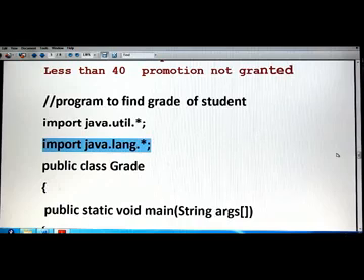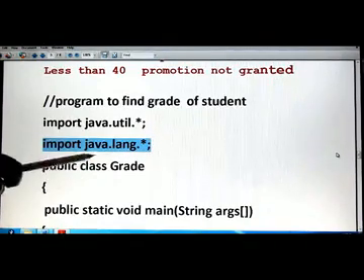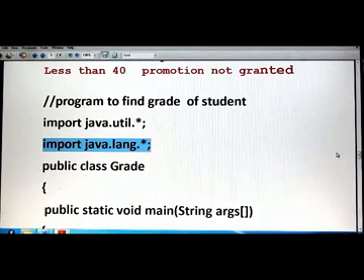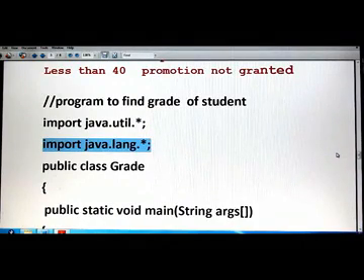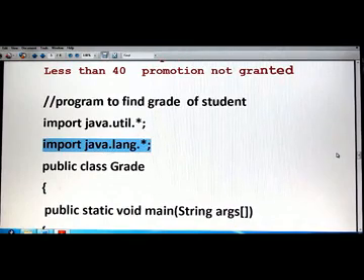They are present in the java.lang package. Either you use this package in the program or you don't, it is always present by default.